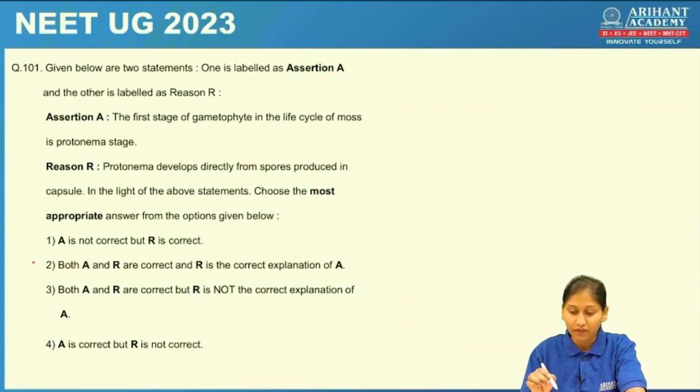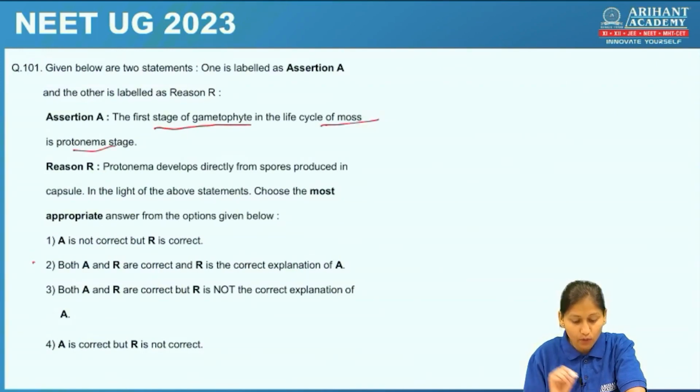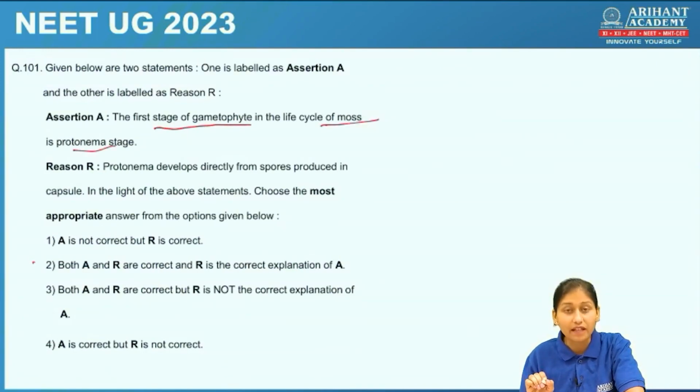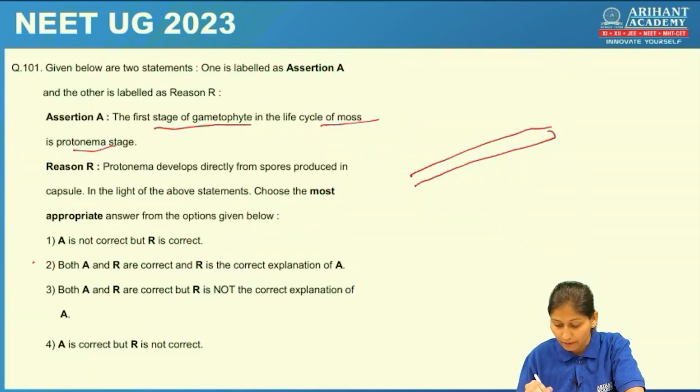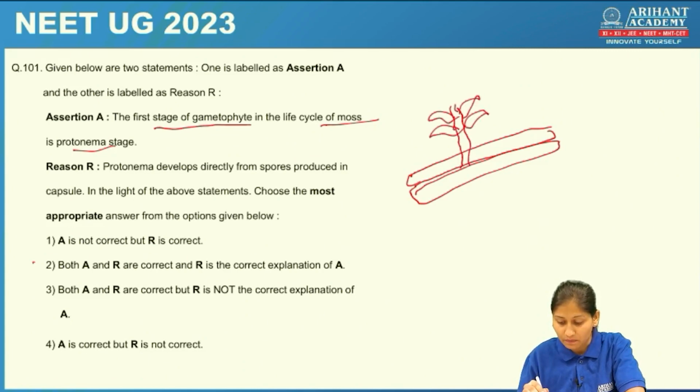Okay, so here the first stage of gametophyte of mosses is protonema stage. So this statement, the assertion statement, is correct, students. How? See, the protonema is a fragmented part, or we can say filamentous part, which gives rise to a plant-like body which is leafy in structure.